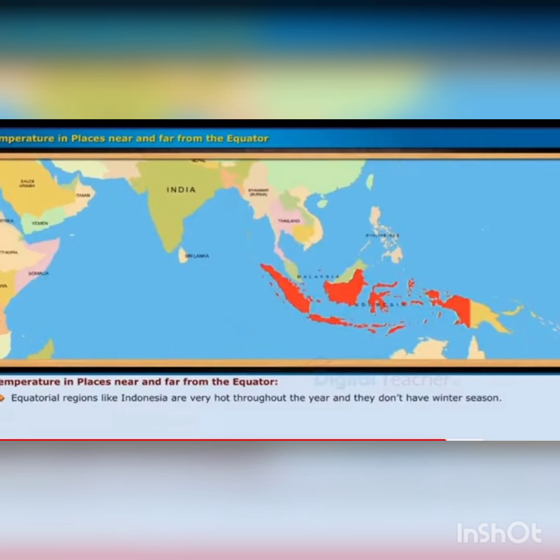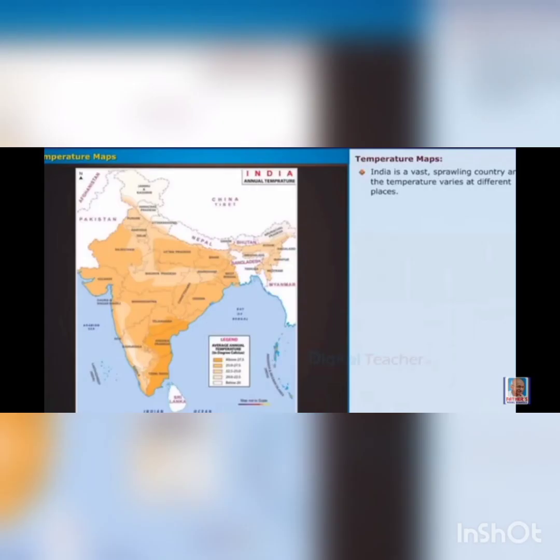Equatorial regions like Indonesia are very hot throughout the year and they don't have a winter season. If we move north or south from the equator, it becomes colder, and the place will have separate summer and winter seasons.